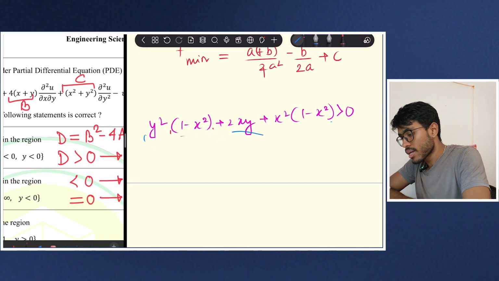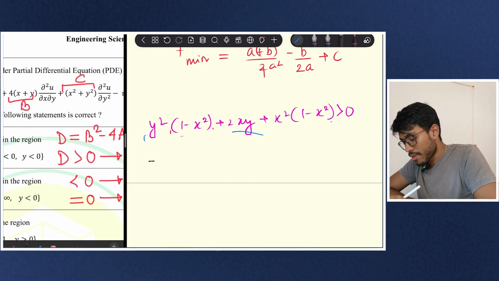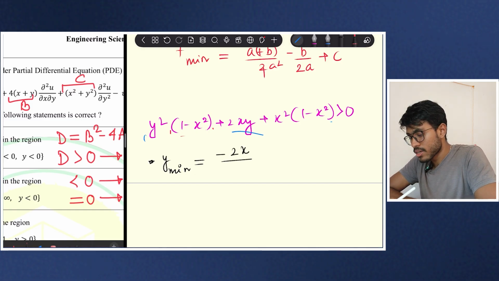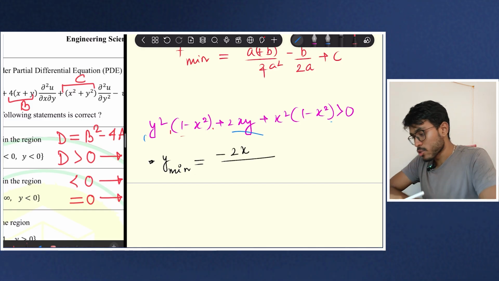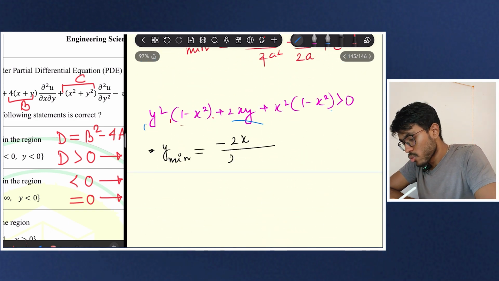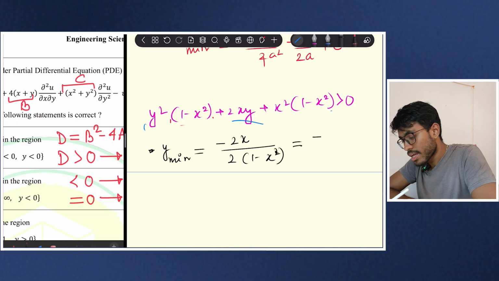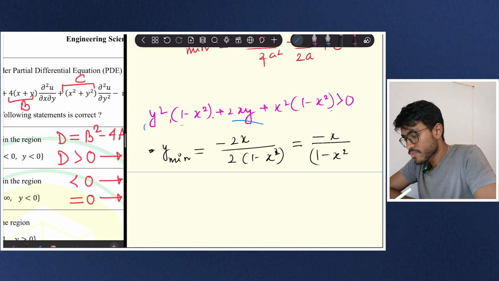Okay. So here again, I should say my y mean is equal to minus b by 2x. So here b is what? Sorry, b is 2x. So minus b by 2x, so 2 into 1 minus x square. 1 minus x square, right? So here this one. Okay.